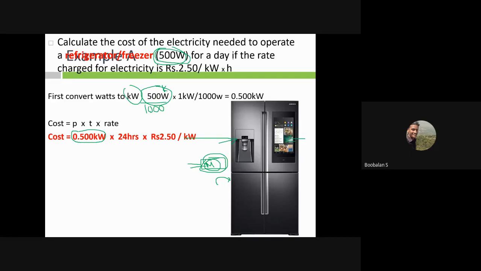Per day it is running, right? So for per day, 24 hours. That's why it runs 24 hours. And the tariff rate is now 2.5 rupees, right? So now we can calculate in the form of cost of electricity. Just multiply 0.5 into 24 into 2.5 rupees, for a single phase low tension power supply. Now per day, for 1 day, this much energy, this much cost it will incur, right? In our home, if you have a refrigerator, go and look at the back of it. There will be a technical spec, and the maximum data, that is, the power consumption, will be written there.